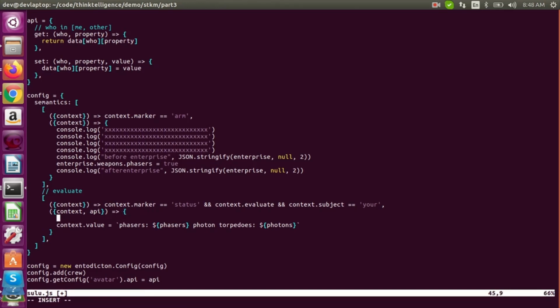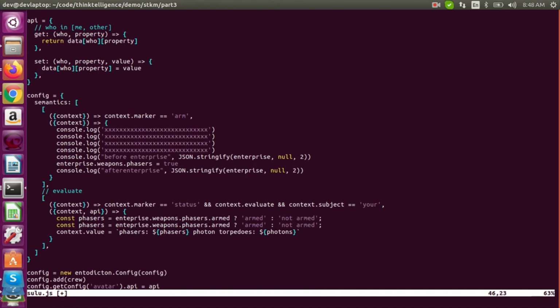And we'll do, what was it? Enterprise.weapons.phasers. Oh wait, dot armed. If it's true, then we'll say armed, otherwise not armed.